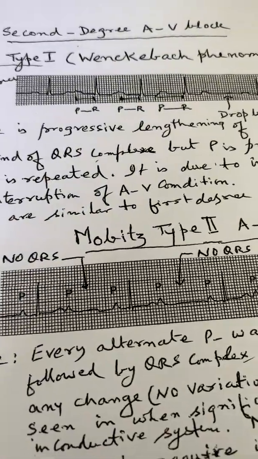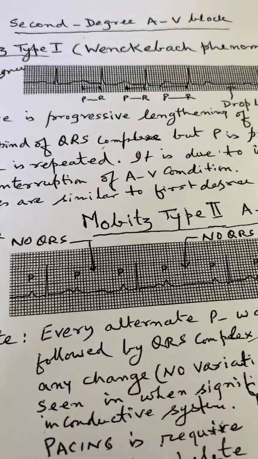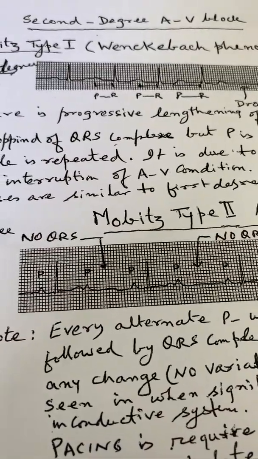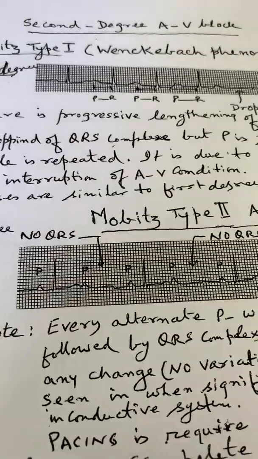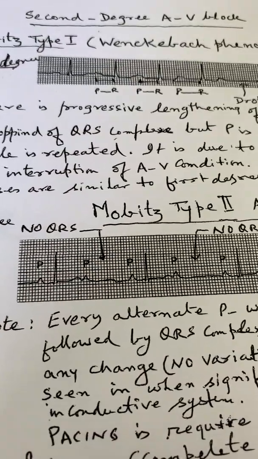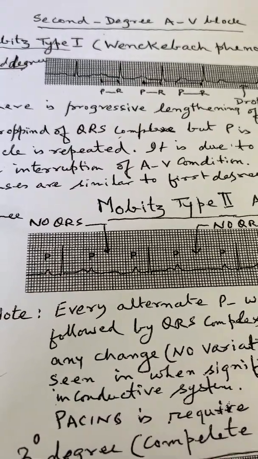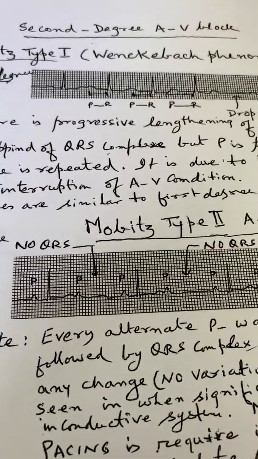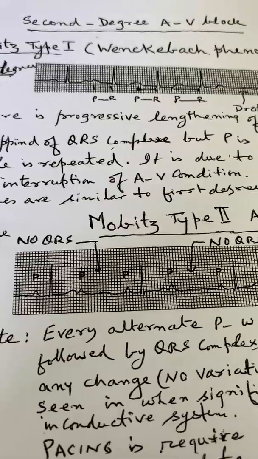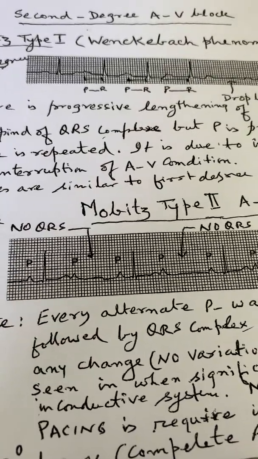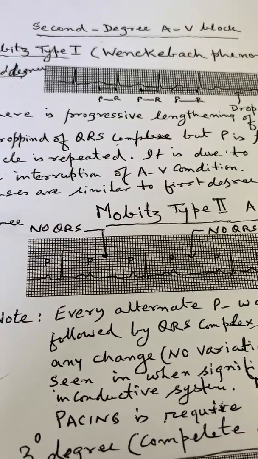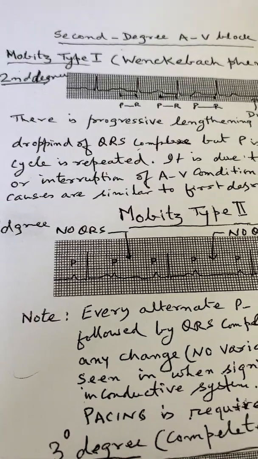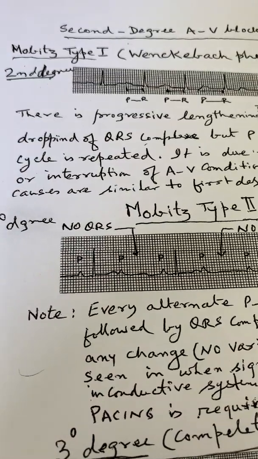This is lesson number 13 for today. We are discussing AV block. AV block I have discussed already in the previous, and that was first degree AV block. Now listen to one thing. When somebody says heart block without any qualification, it means AV block, atrioventricular block. So now we see second degree AV block.